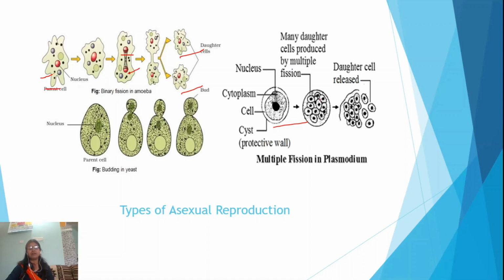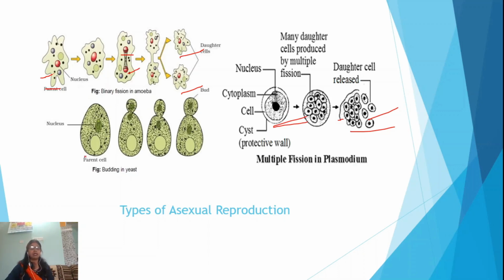The nucleus will divide into so many small nuclei, get surrounded by small parts of the cytoplasm, and so many plasmodium daughter cells are formed. This cyst will burst after the commencement of normal favorable conditions, and all these plasmodiums will come out. You can see so many daughter plasmodium cells developing from the single multinucleate parent plasmodium.